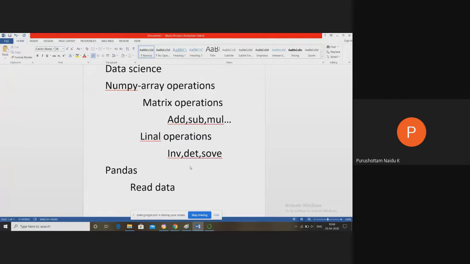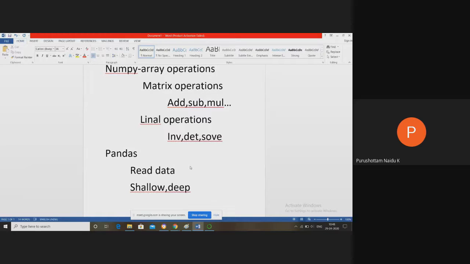And one more thing is how we can maintain the data once we create it, that is shallow copy and deep copy of data. We discussed the difference between shallow copy and deep copy.